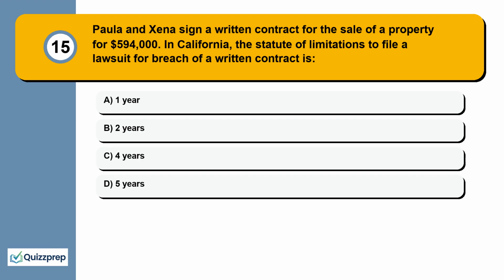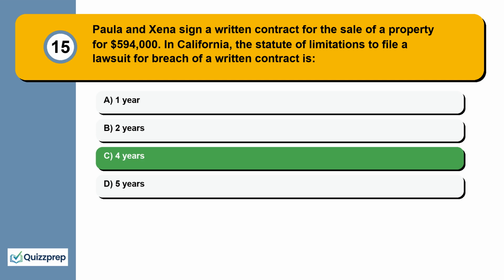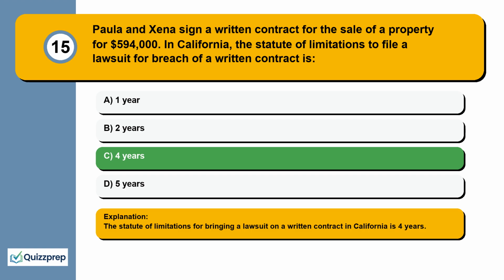Question 15. Paula and Zena sign a written contract for the sale of a property for $594,000. In California, the statute of limitations to file a lawsuit for breach of a written contract is 1 year, 2 years, 4 years, 5 years. The statute of limitations for bringing a lawsuit on a written contract in California is 4 years.